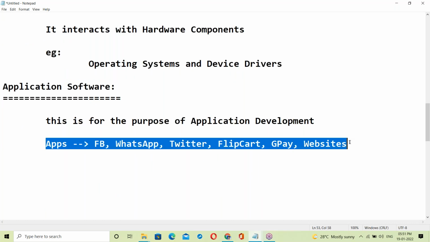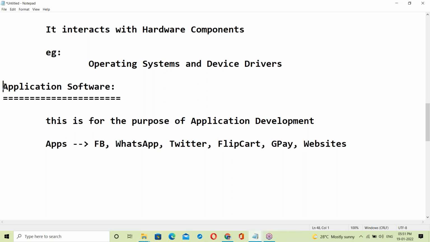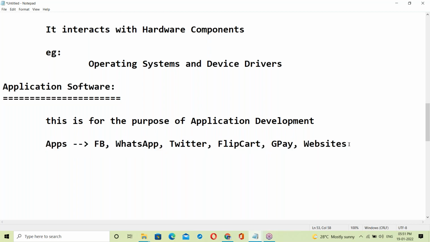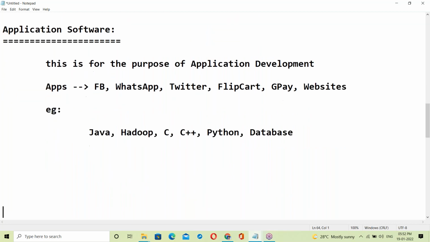To develop this kind of applications, we need some software. Those are called application software. Application software examples, best example, Java. Java is a mostly used application software. Next, Hadoop is also application software. C language, C++, Python, database, these are all application software.